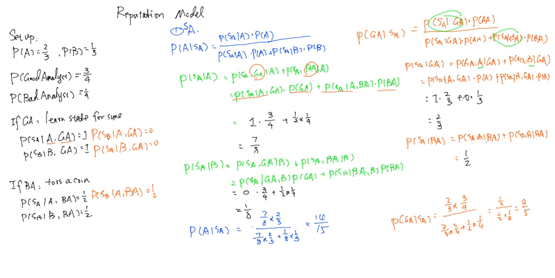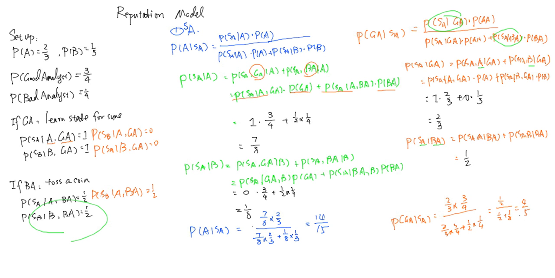So here I basically did a trick: we know from the setup that no matter what the state of the world is, if I'm a good analyst, there's half the chance that I'm going to say A, and half the chance I'm going to say B. So when you're a bad analyst, the probability that you will say A is always just 1/2. And then when you plug in the numbers, you get the posterior belief of a good analyst, conditional on saying the state of the world is A. It turns out to be 4/5, which is larger than 3/4.